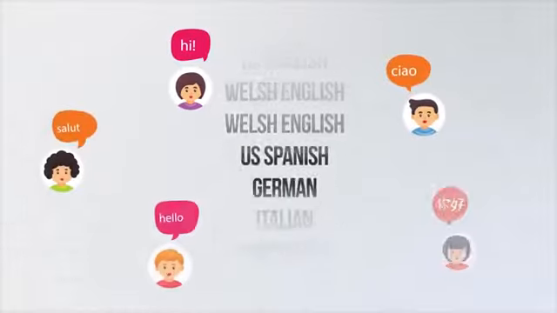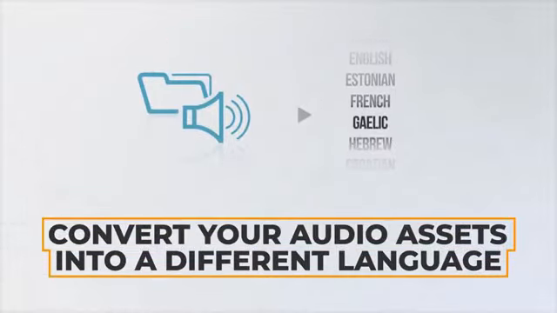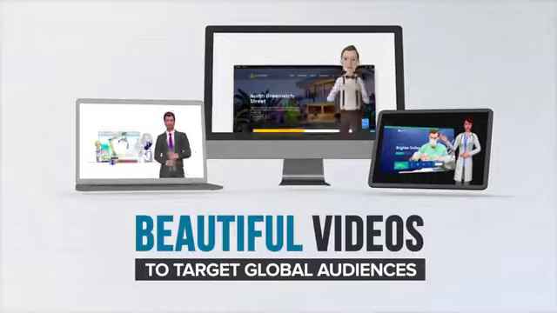Avatar Builder also gives you all the multilingual capabilities to convert your existing voice and audio assets into a different language and build beautiful videos to target global audiences. And now get ready for one of the most powerful features. Our artificial intelligence-backed smart scene creator technology automatically transforms any text into stunning, attention-grabbing video slides with dazzling text effects, animations, and backgrounds within seconds.